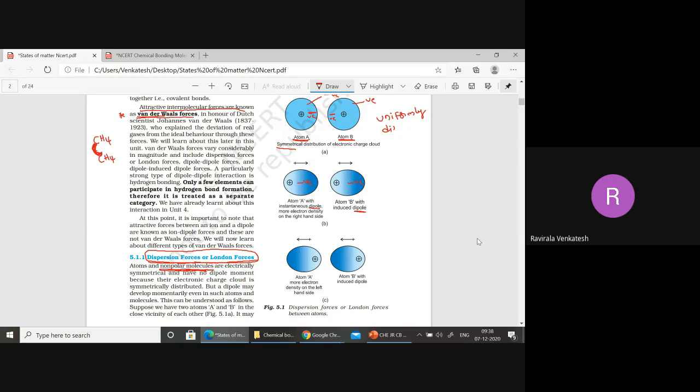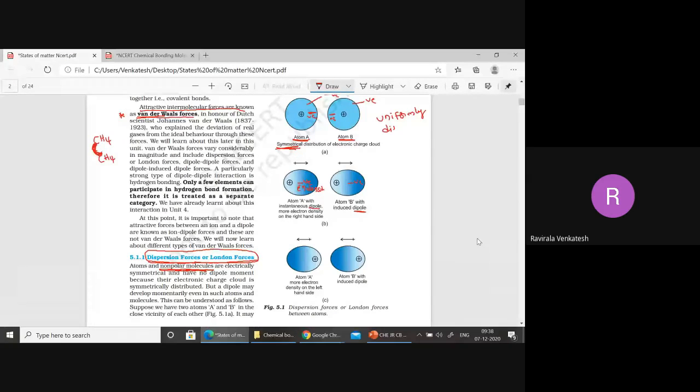Negative, negative: we don't have any attractive forces there. Once they are symmetrical, we don't have any attractive force. Now they are becoming unsymmetrical. Instantaneous means when atom B reaches atom A, within a short time only, instantaneously the dipole forms, with more electron density on the right-hand side. Negative means nothing but electron density, which is moving to the right side like this.